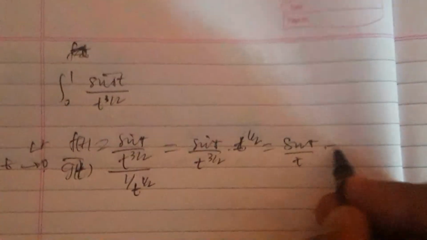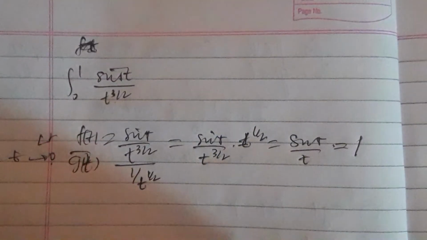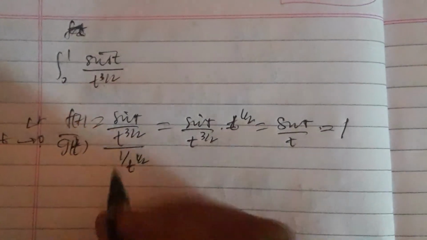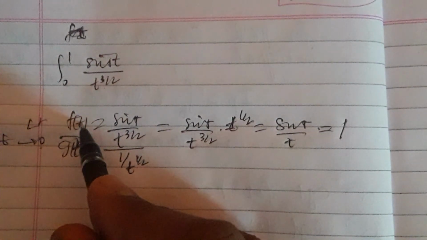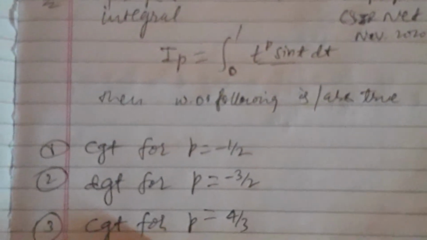Therefore convergence of g implies that f is also convergent by the comparison test. So option second is convergent, but the option says divergent, so it is wrong.